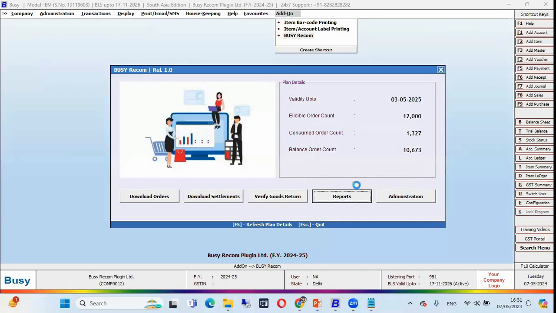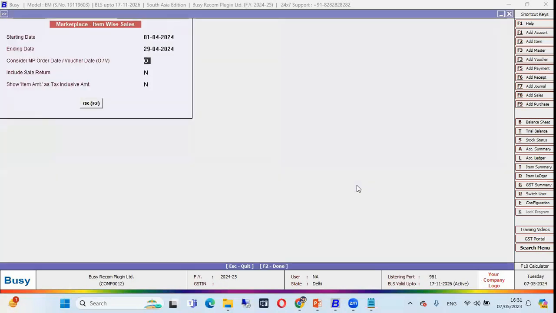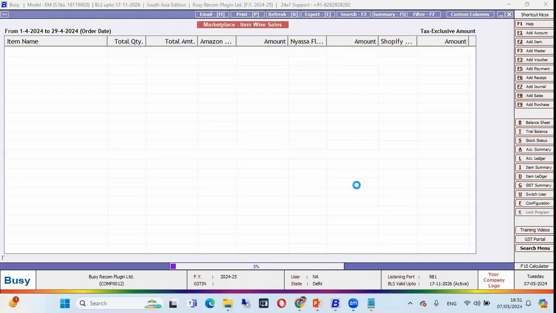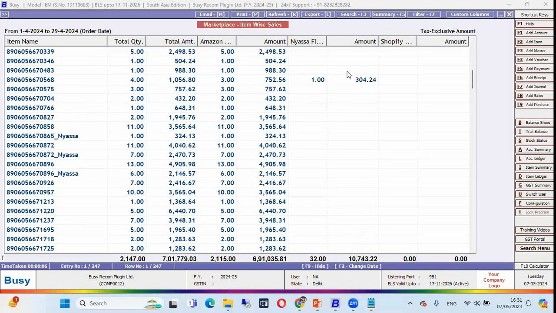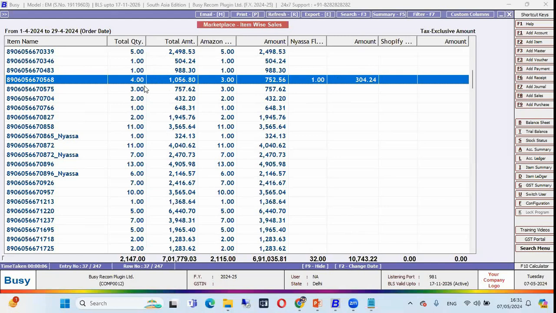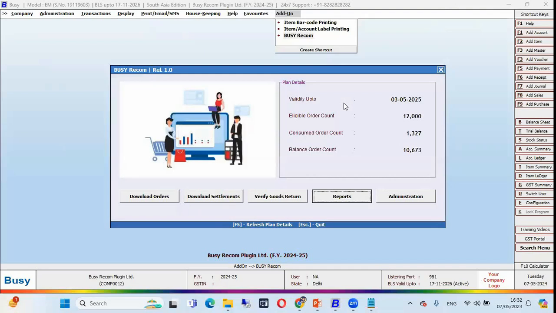And the last report is Marketplace Item Wise Sales. In this report, we can see which items are sold on Amazon and Flipkart. Like see, this is the item, and 4 quantities sold on Amazon and 1 quantity sold on Flipkart. So this is the marketplace wise, item wise sales report. So these are the reports.